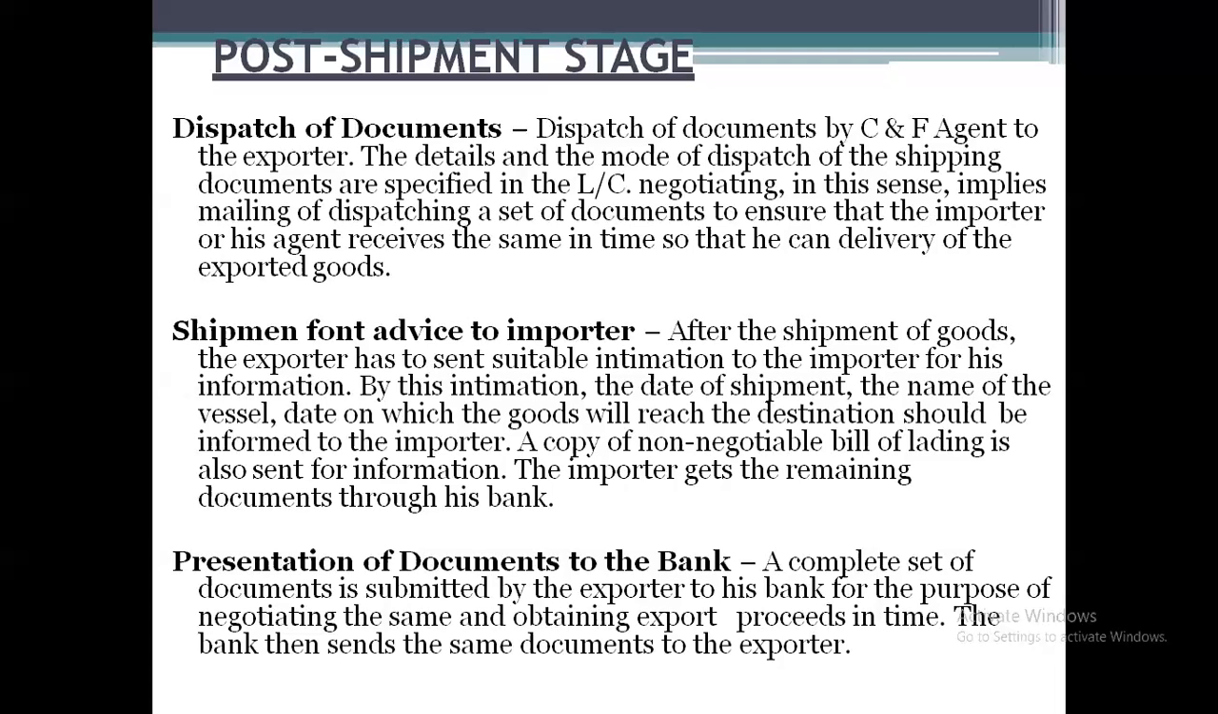Next, shipment advice to the importer. After the shipment of goods, the exporter has to send suitable intimation to the importer for his information. By this intimation, the date of shipment, the name of the vessel, and the date on which the goods will reach the destination should be informed to the importer. A copy of the non-negotiable bill of lading is also sent for information. The importer gets the remaining documents through his bank.